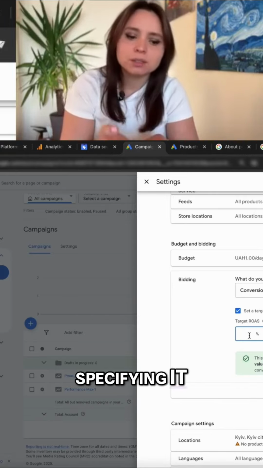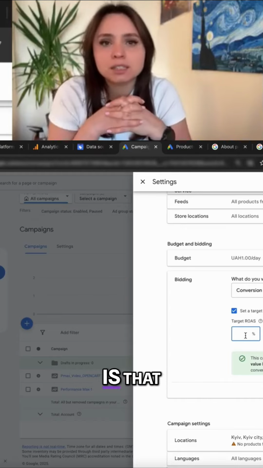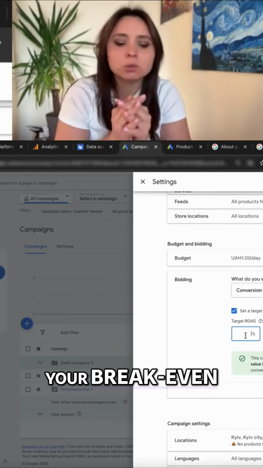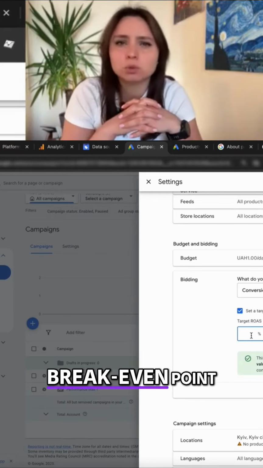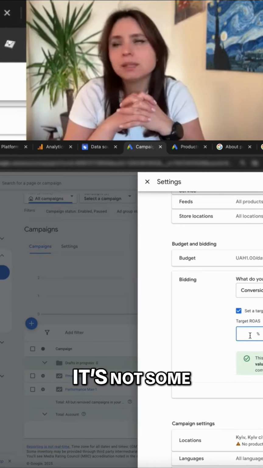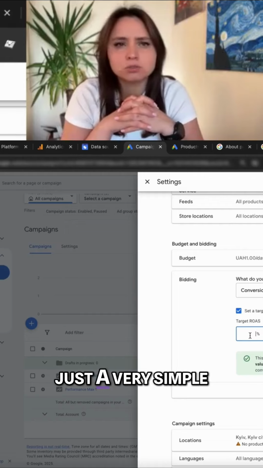it's worth specifying it. The only real criterion I can recommend is that, ideally, you need to calculate your break-even point. I'll leave a link here somewhere to my old video on how to calculate this break-even point. It's not difficult, you'll manage it. It's not some complicated math, just a very simple formula.